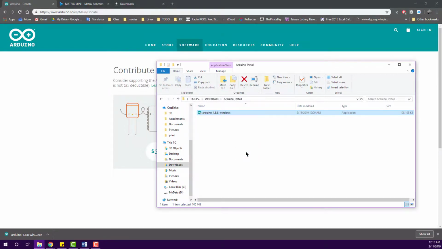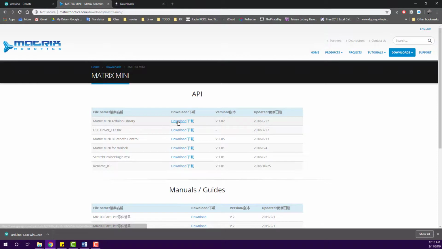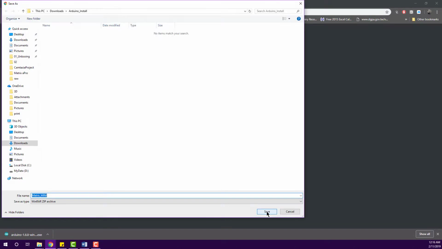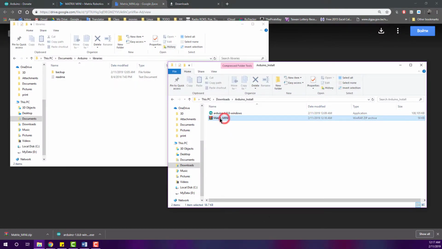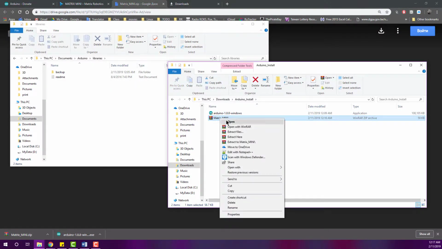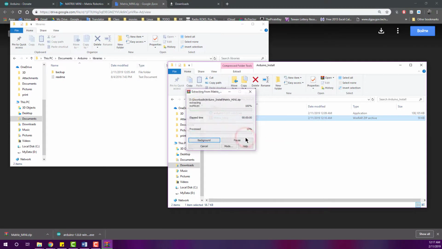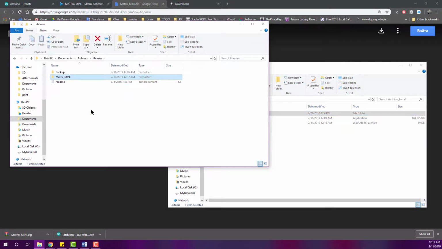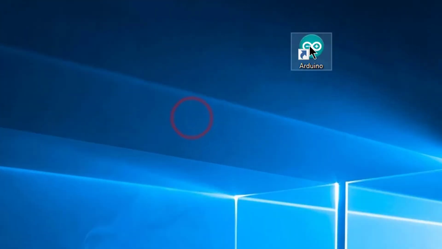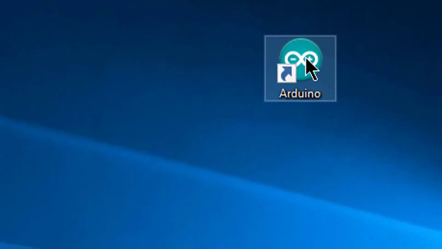Our next step is to import Matrix Mini library and examples. Enter the website and download library files. Following files should be unzipped to the Arduino library folder in your documents. When everything is done, launch Arduino environment.